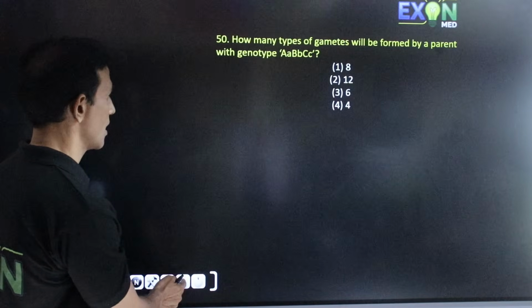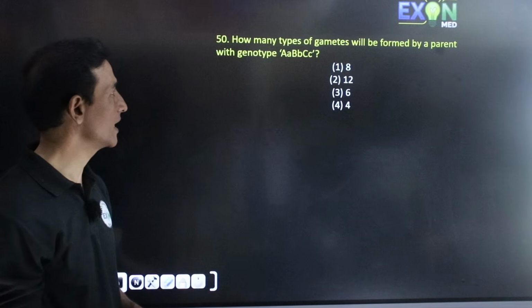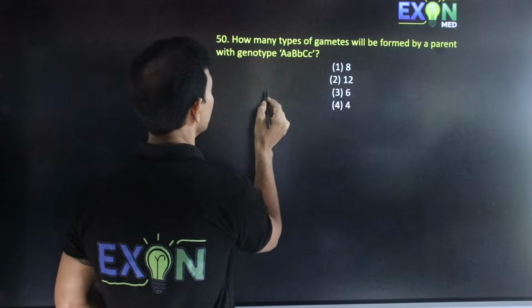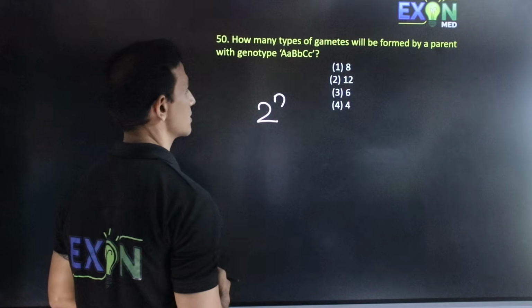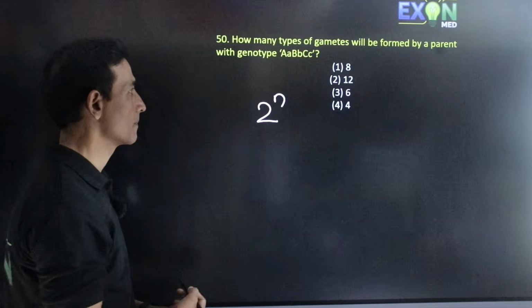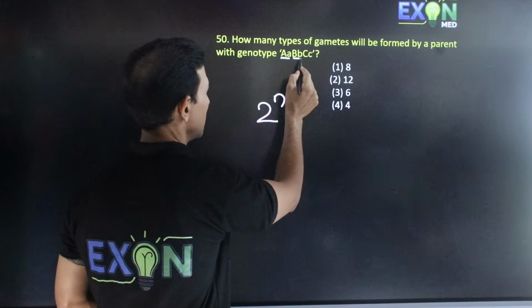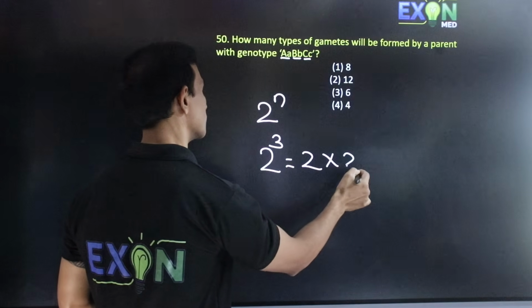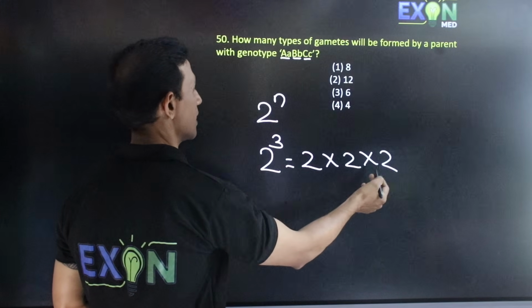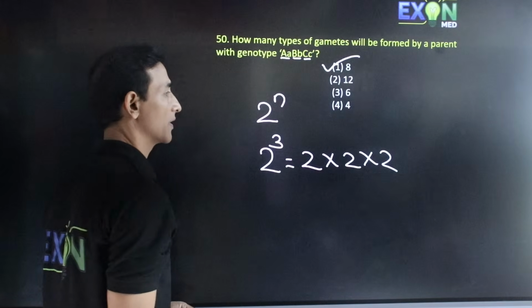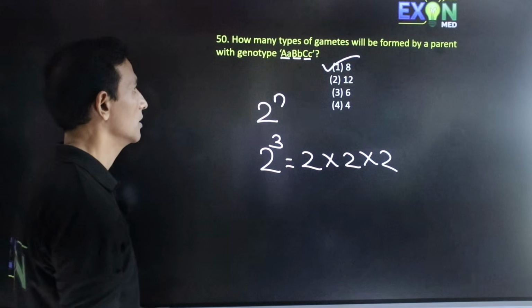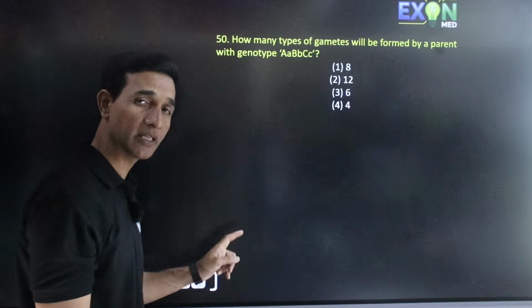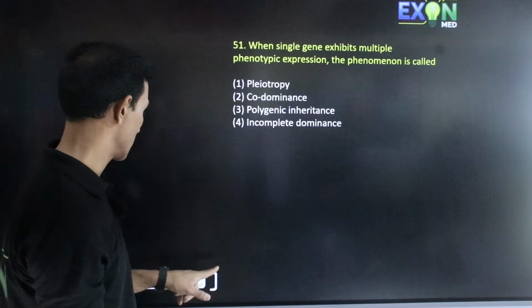Question number 50. How many types of gametes will be formed by a parent with the genotype capital A, small a, capital B, small b, capital C, small c? So here we have to remember 2 to the power n. This is the formula for calculating the gametes. Here there are 3 contrasting characters, so 2 to the power 3 equals 8. So the correct option is 8. 8 gametes are formed from this parent. Okay, sorry, next one.